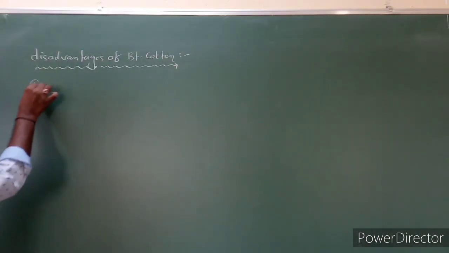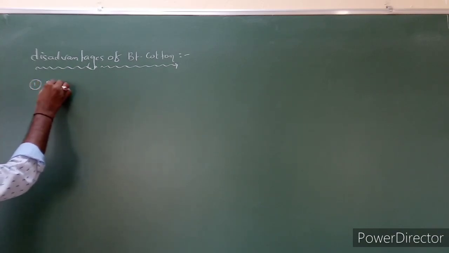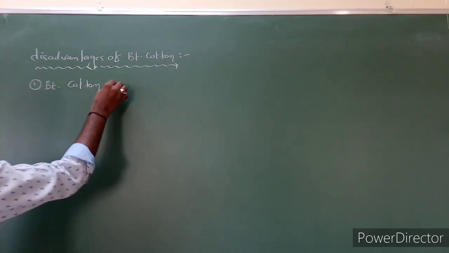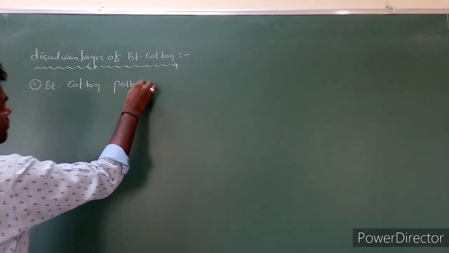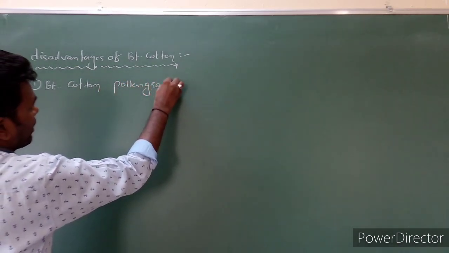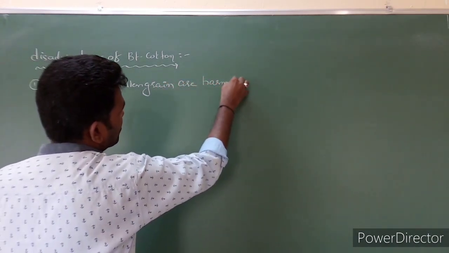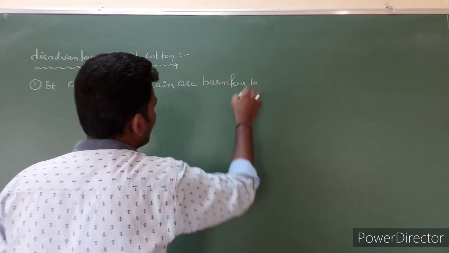The first point is Bt cotton pollen grains are harmful to butterflies.